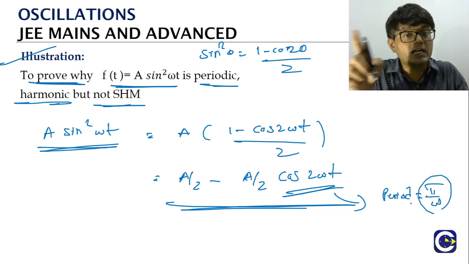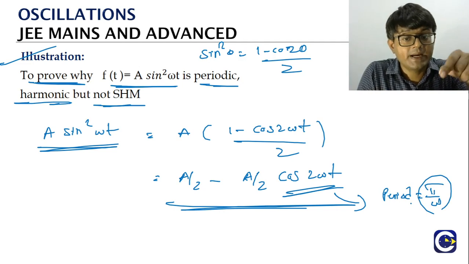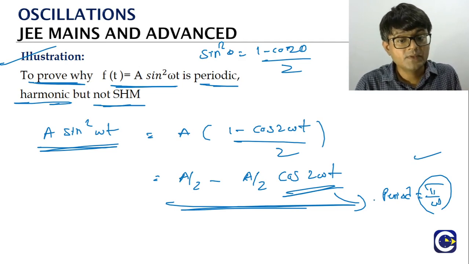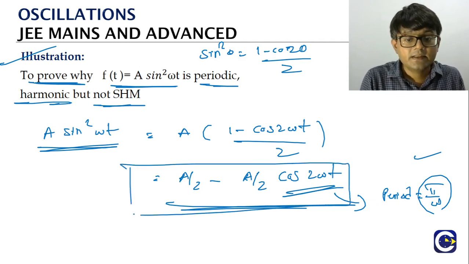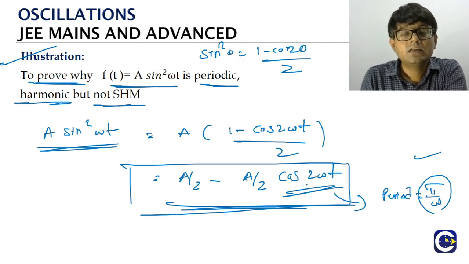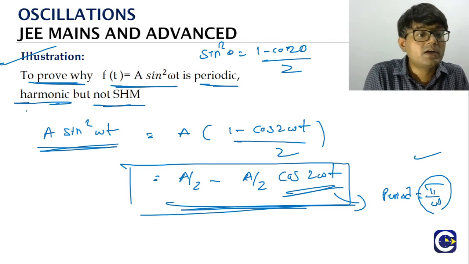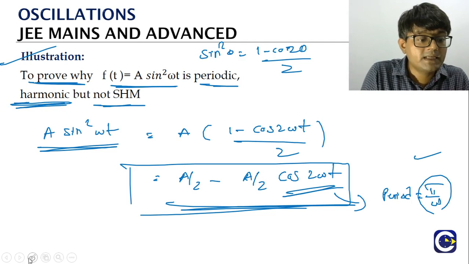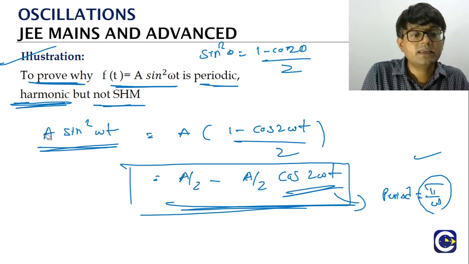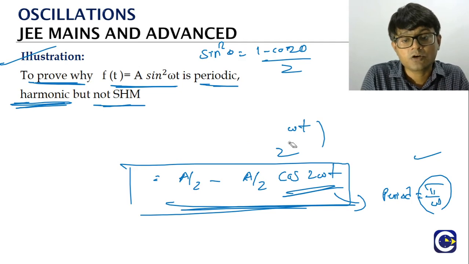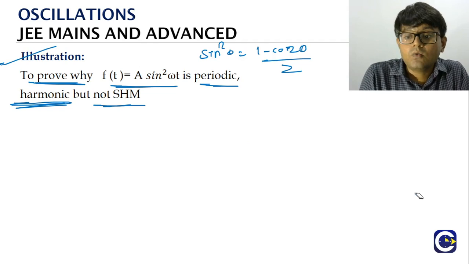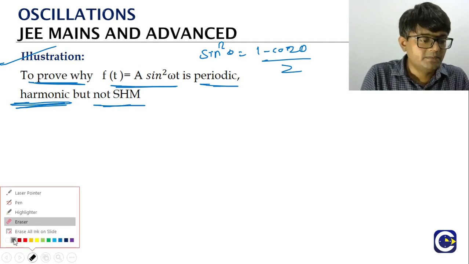In that three-terms periodic function example, we had the same thing, the cos 2 omega t term, which means this function is going to be periodic with a period of pi by omega. Not only that, this function has the variable part just in terms of cos, so it is also harmonic. Remember, what is the condition for harmonic? The overall function should be represented in terms of a single sine harmonic or cos harmonic form. That's it. So this is also a harmonic. But why will it not be an SHM?